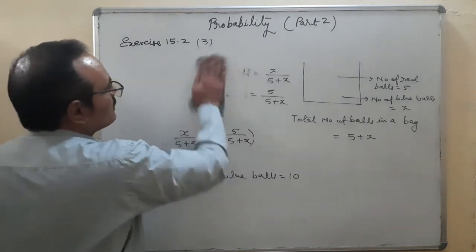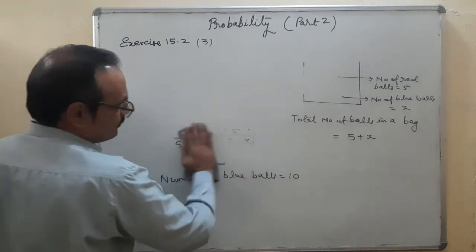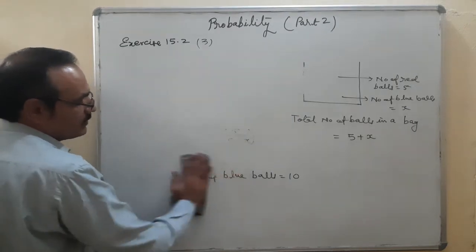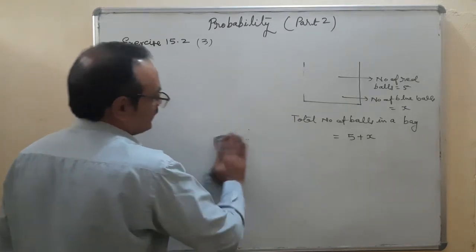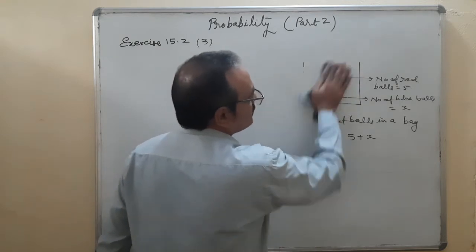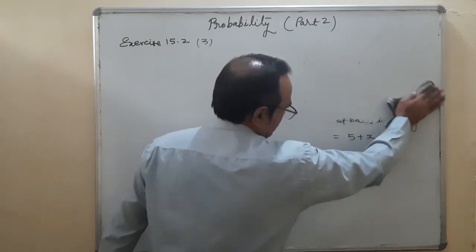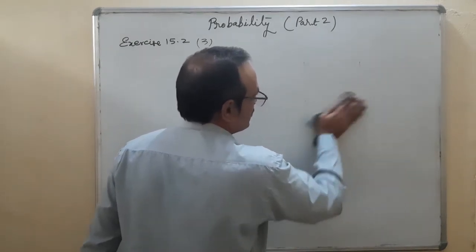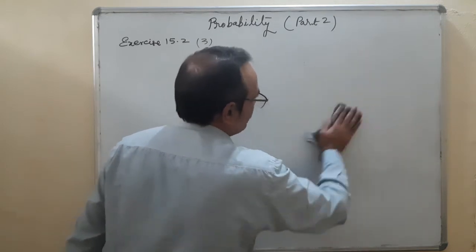What we have done in this question, we got first the probability of drawing a red ball, probability of drawing a blue ball, compare both of them, and the condition is given. The probability of drawing a blue ball is double of the red ball. Okay.